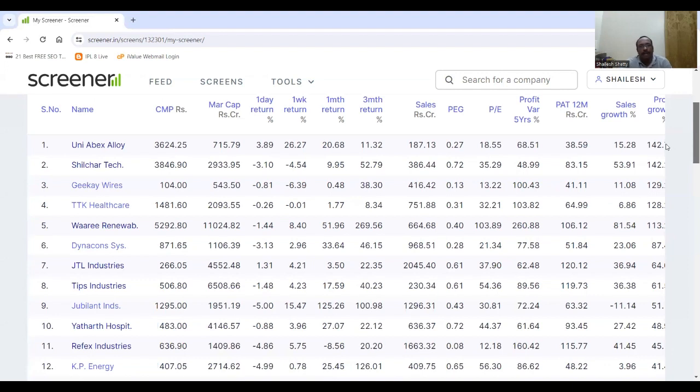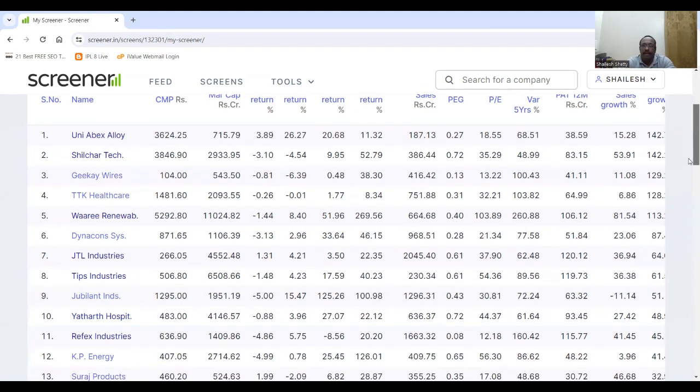Now, before we progress ahead, I would like to make a disclaimer. I'm not a SEBI registered advisor, and any decision to invest in any stock should be done after your due diligence. But this query does show some good quality stocks, which is proof that our screener criteria is quite good.